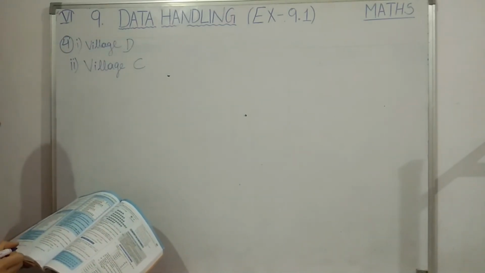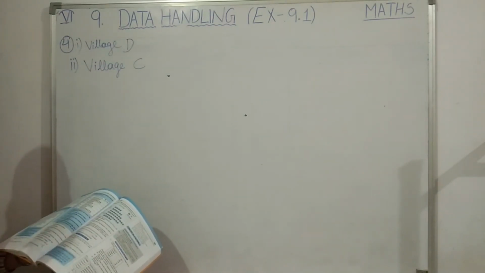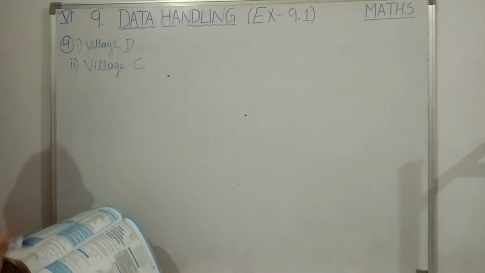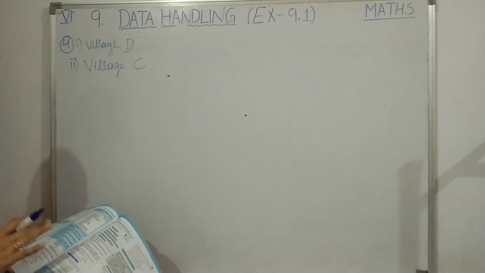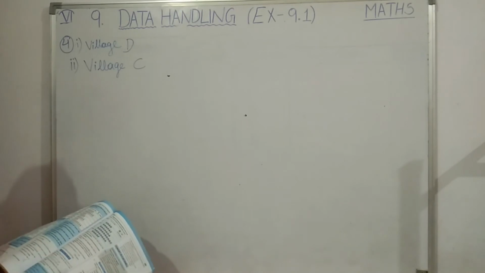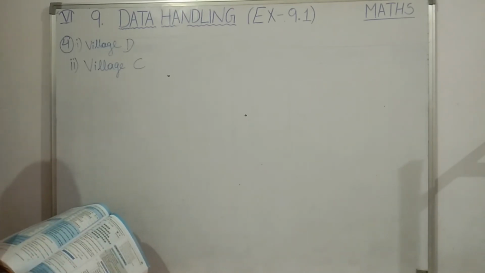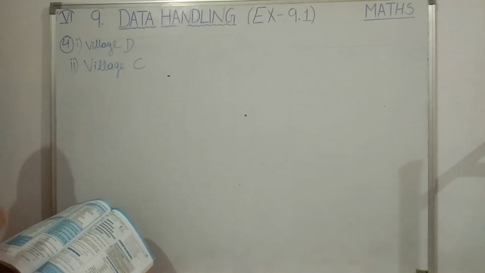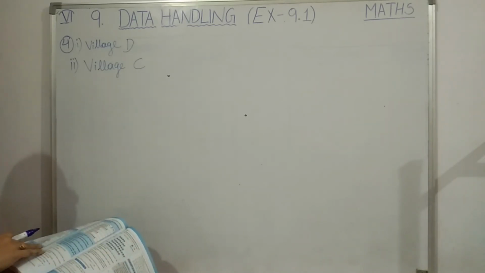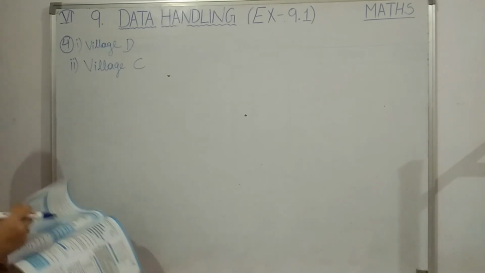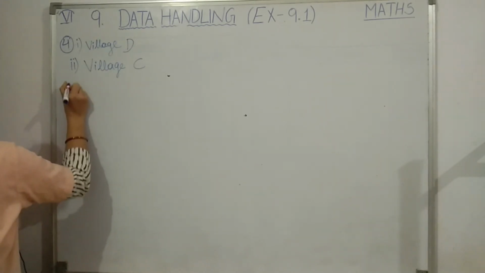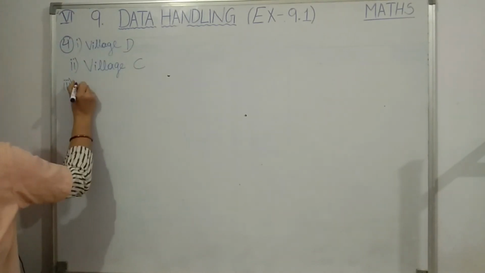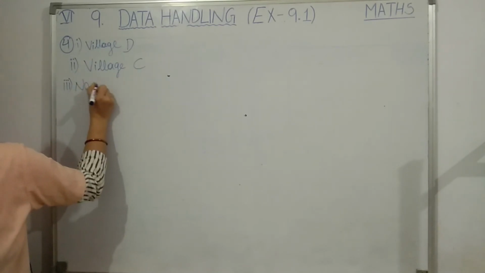Then point number three: how many more tractors does village C have as compared to village B? It is already clear that village C has more tractors than village B, but you have to compare them. For comparing, you have to subtract, and then tell how many more tractors village C has than village B. So students, third point, first we'll write the number of tractors village C has.